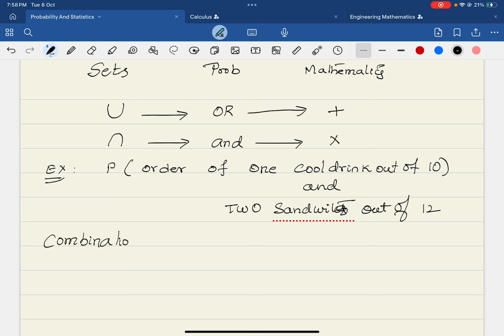To make you understand combinations, for example, I have 3 students in a class and I want to select 2 students. How many possibilities are there?